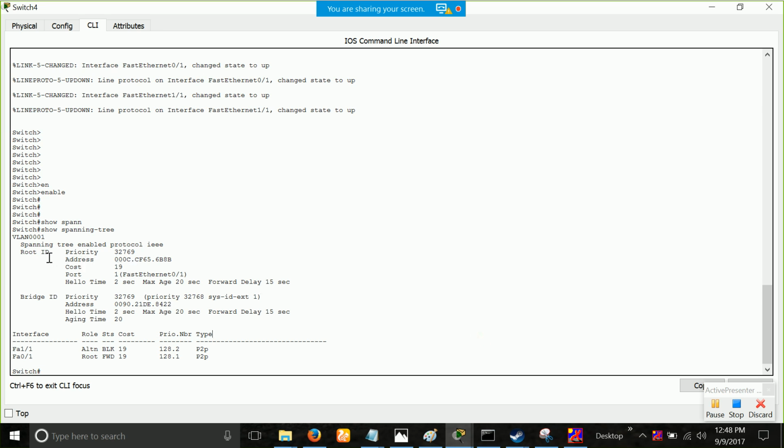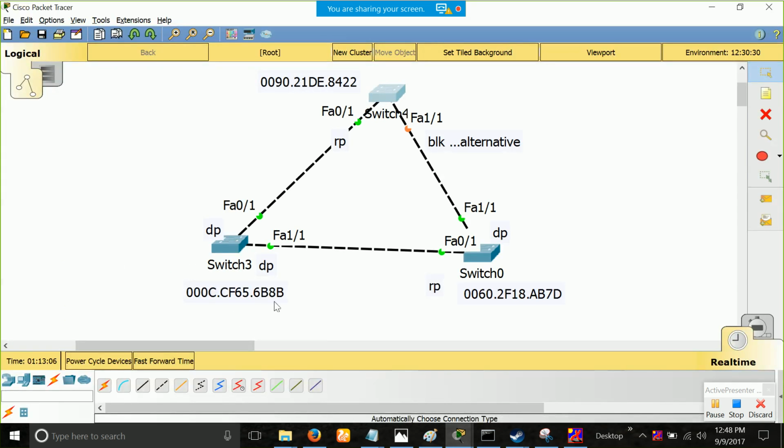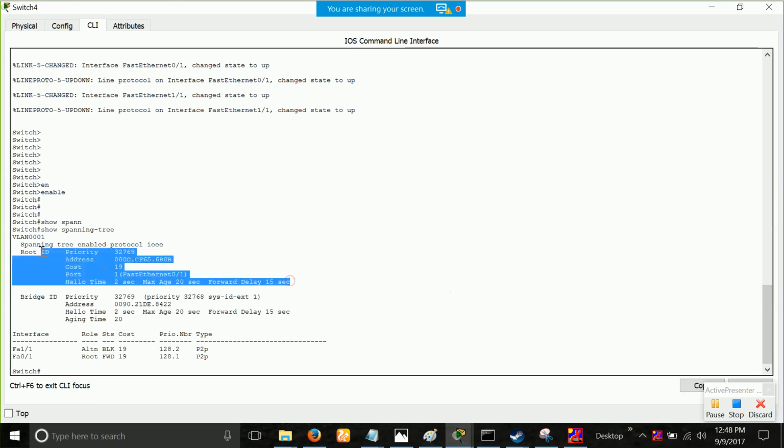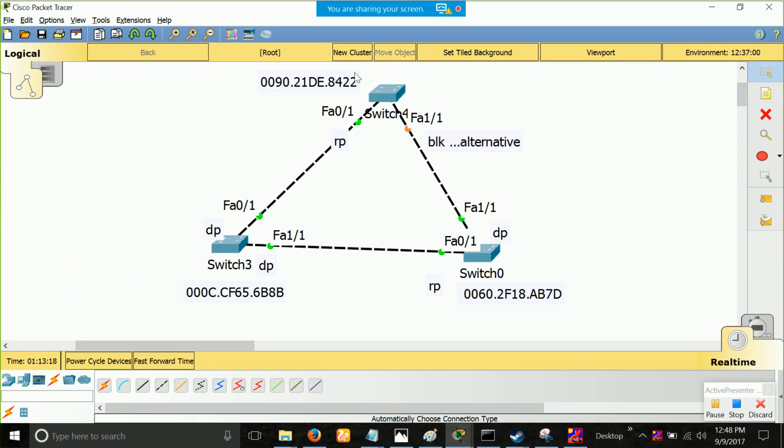So he is saying that the guy having this MAC address is the root bridge, and if you can see 6B 8B in our topology, 6B 8B is the MAC address of the root bridge indeed. So all the switches will be having the information of the root bridge. Then it will show you that my bridge ID and my address is this 8422 8422.